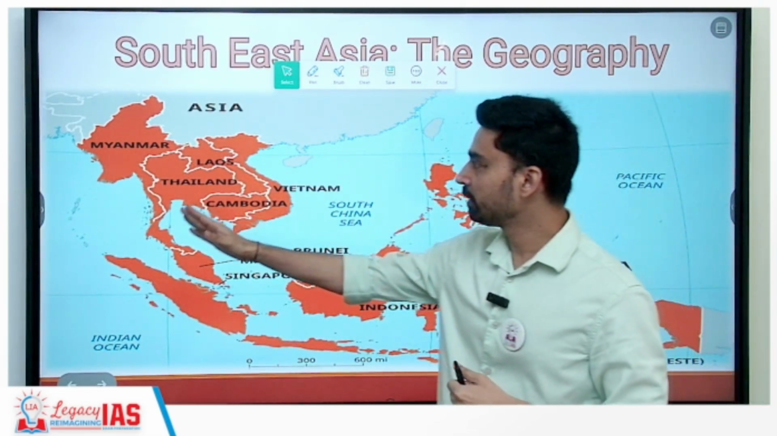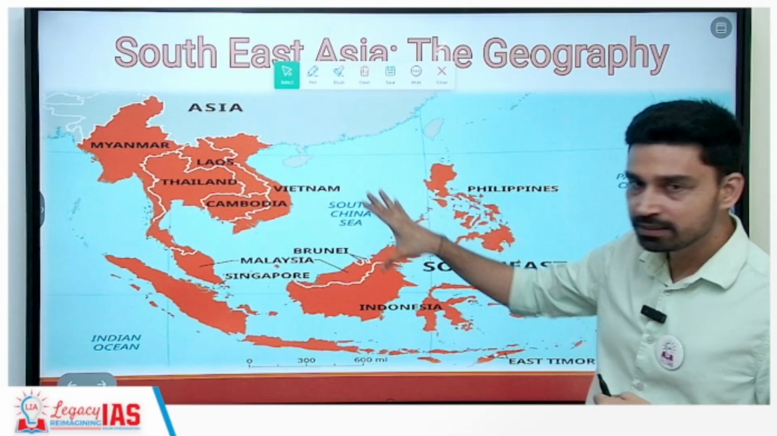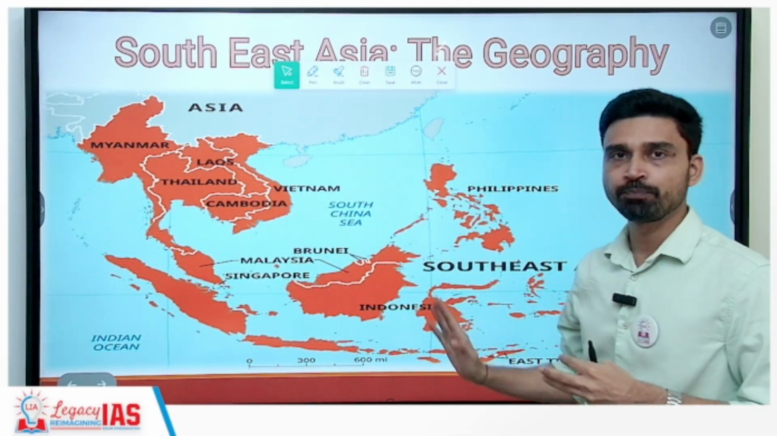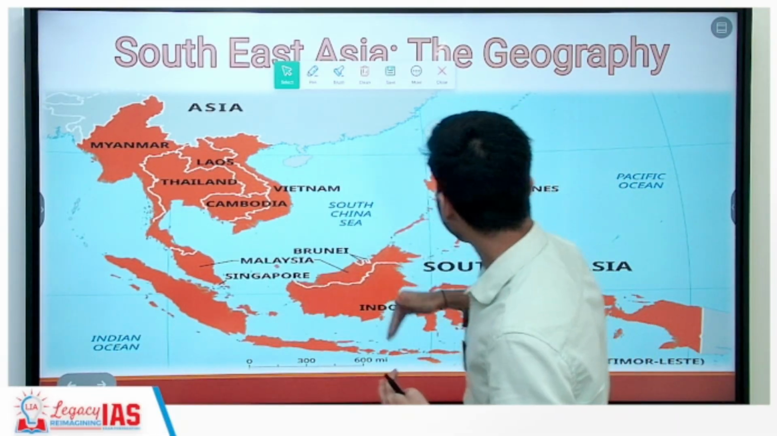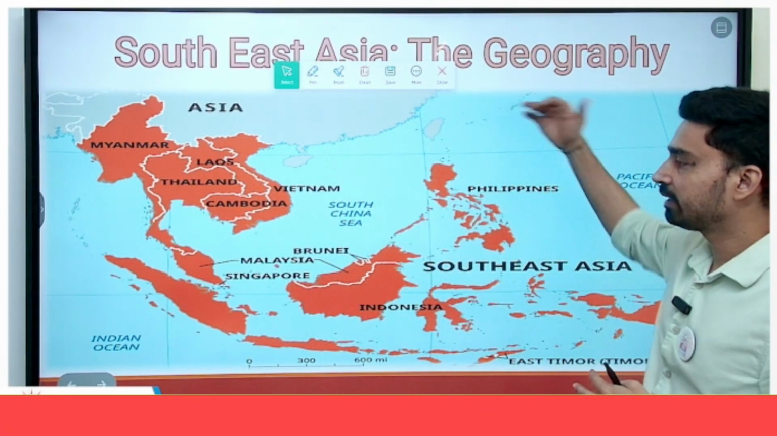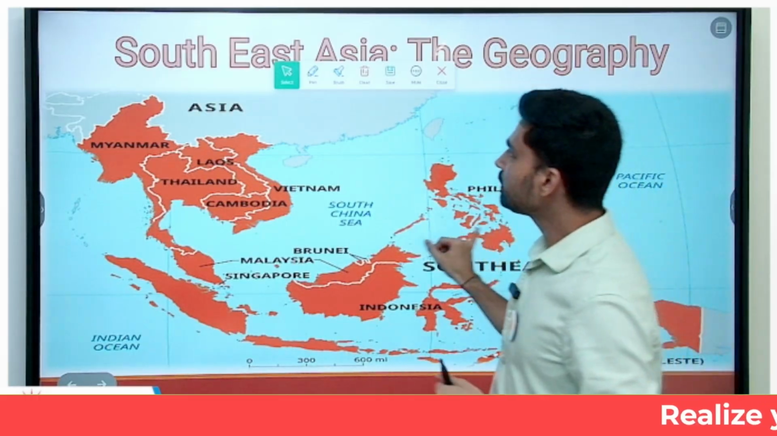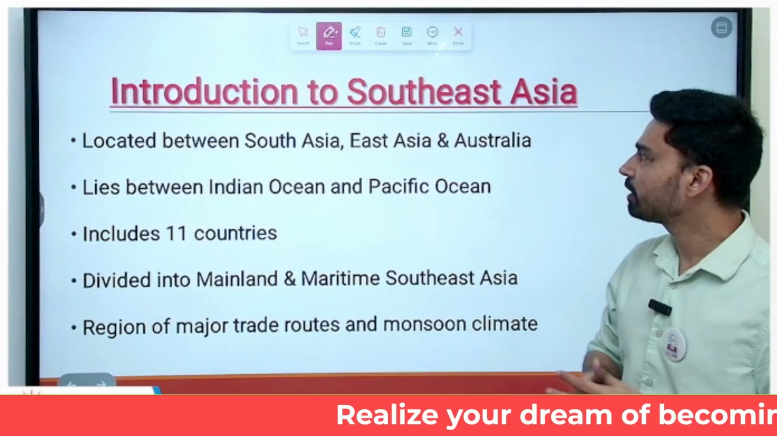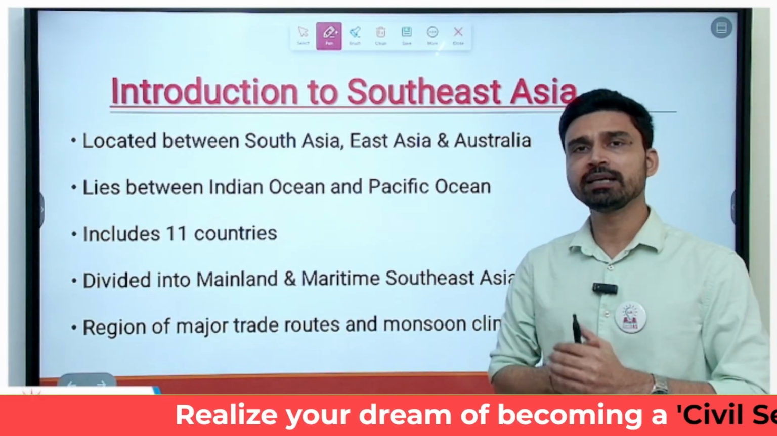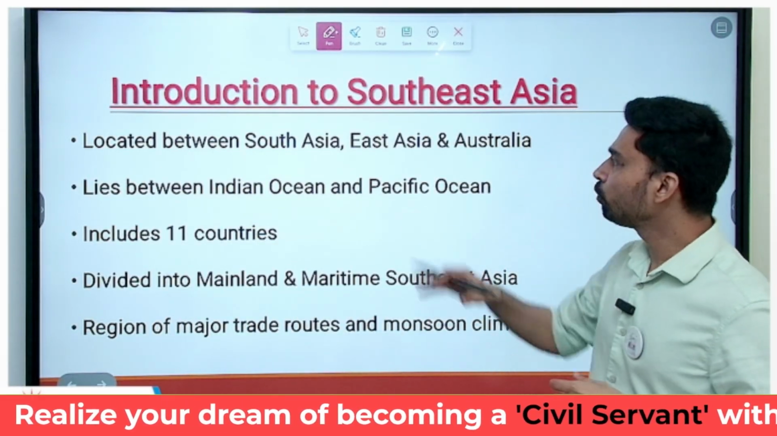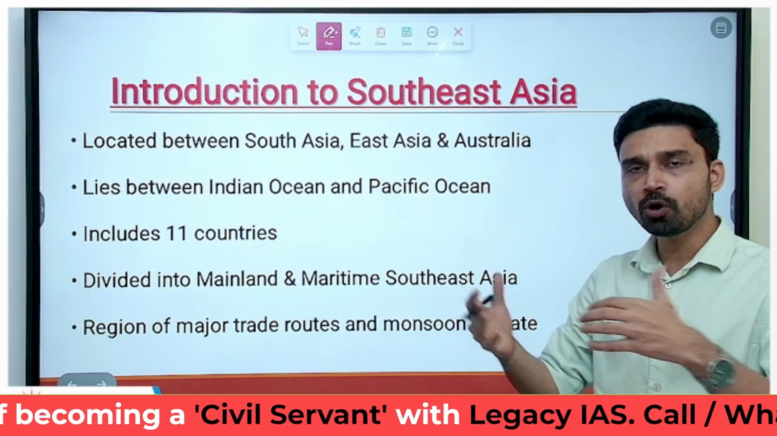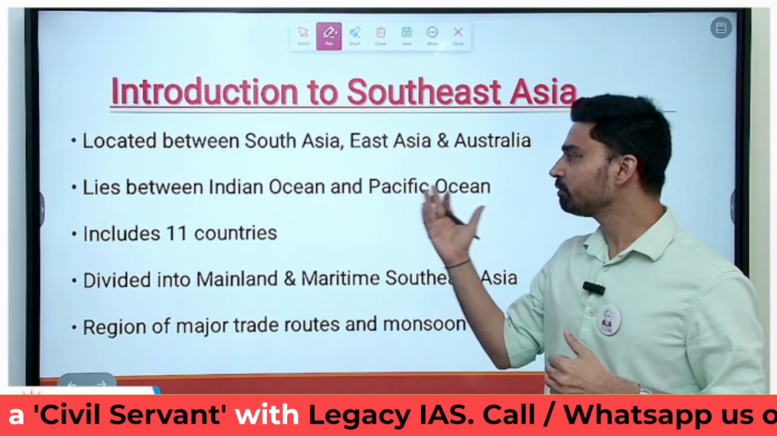This is located in the southern and eastern part of the Asian continent and is surrounded by two oceans, the Indian Ocean to the west and the Pacific Ocean to the east and north. If you look at the broad overview of this region, Southeast Asia is located in the Asian continent, and from the south you also find Australia, which lies between the Indian and Pacific Ocean.